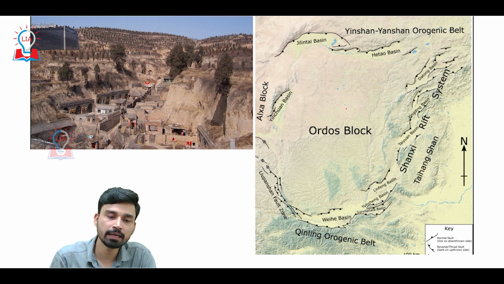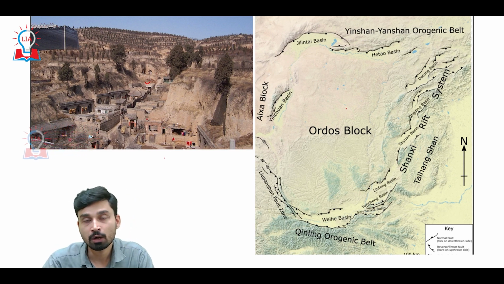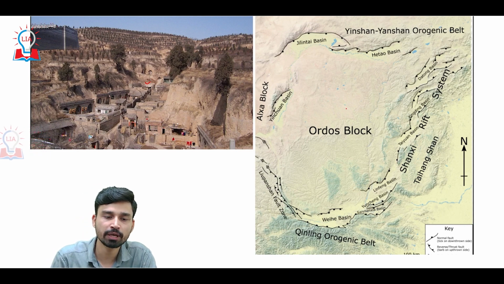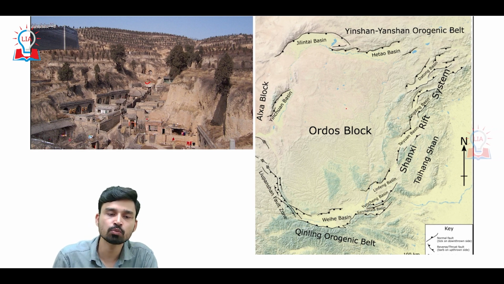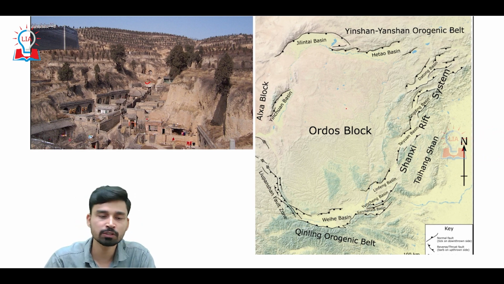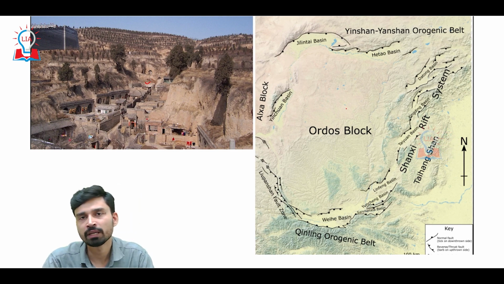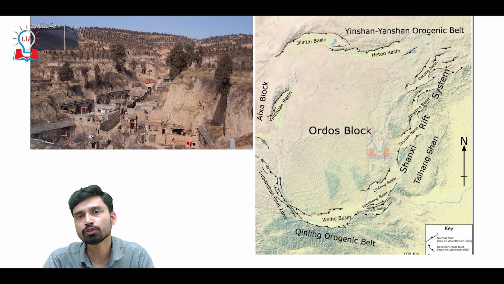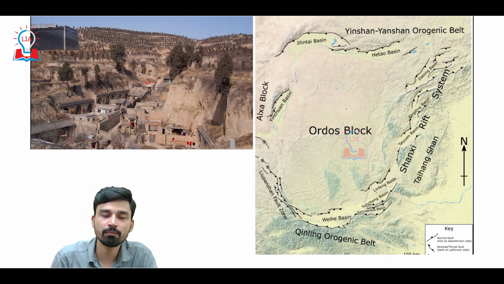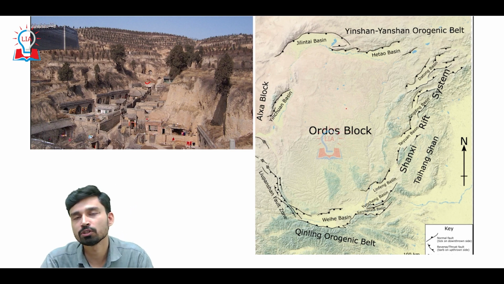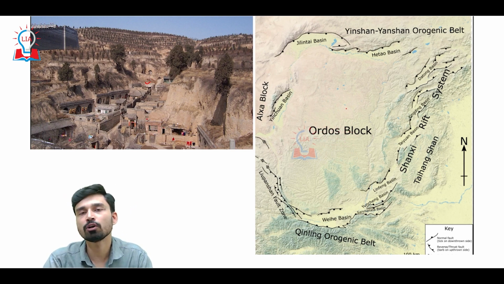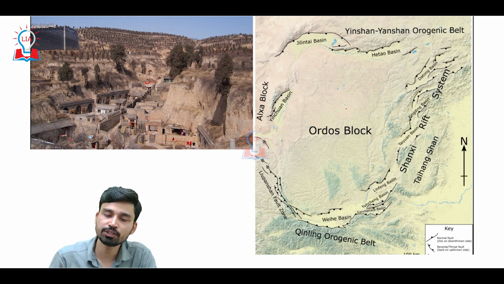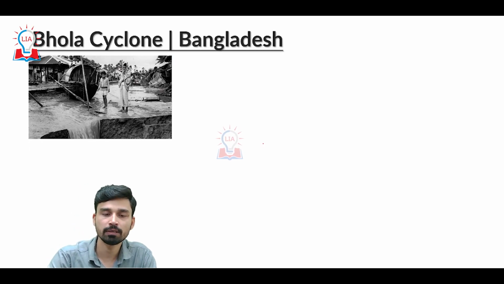People were largely living in houses called yaodongs. Yaodongs were basically cave-like houses, as you can see from this picture, built in the loose, lowest soil deposited by the river system. So first of all, any earthquake that happens here, even with low magnitude, can cause a huge catastrophe because of the collapse of the entire structure, because the soils are not very hard. It is not a plateau, it is not rocks, but rather compacted sediments. This is the reason why the earthquake killed so many people in this region.